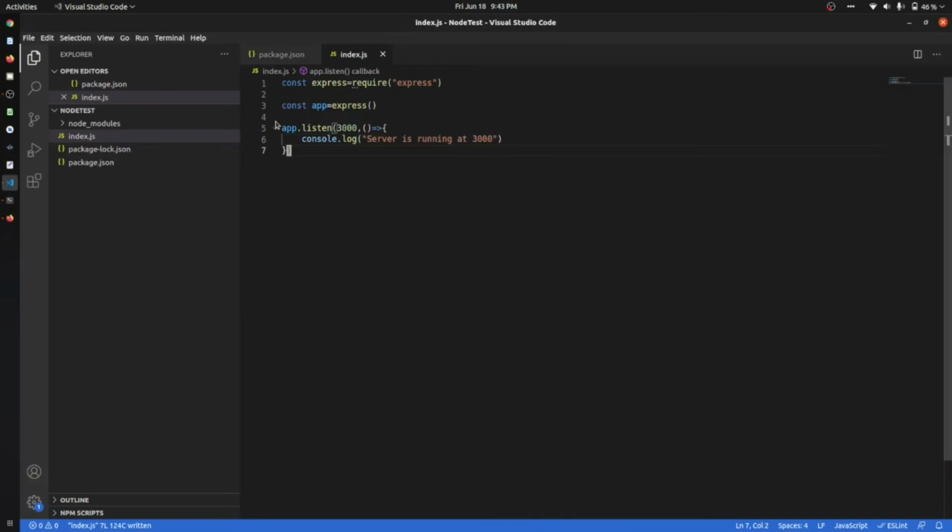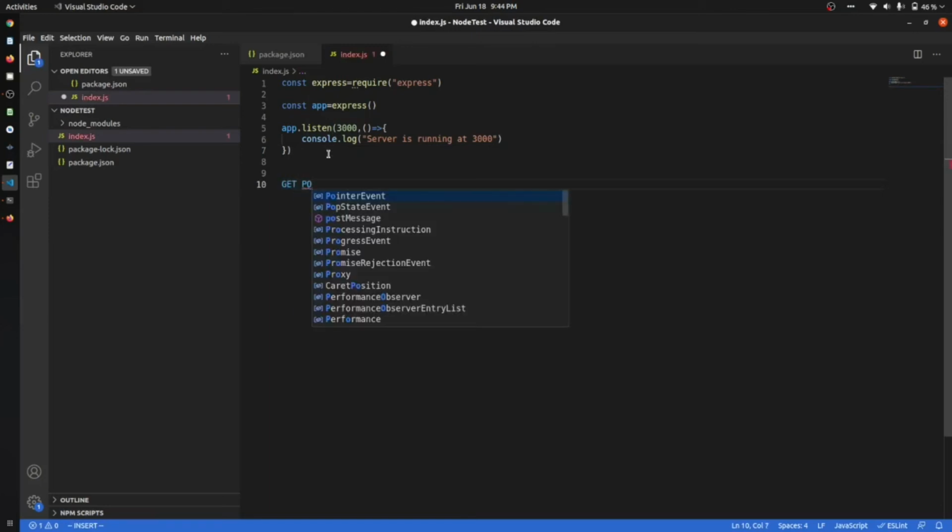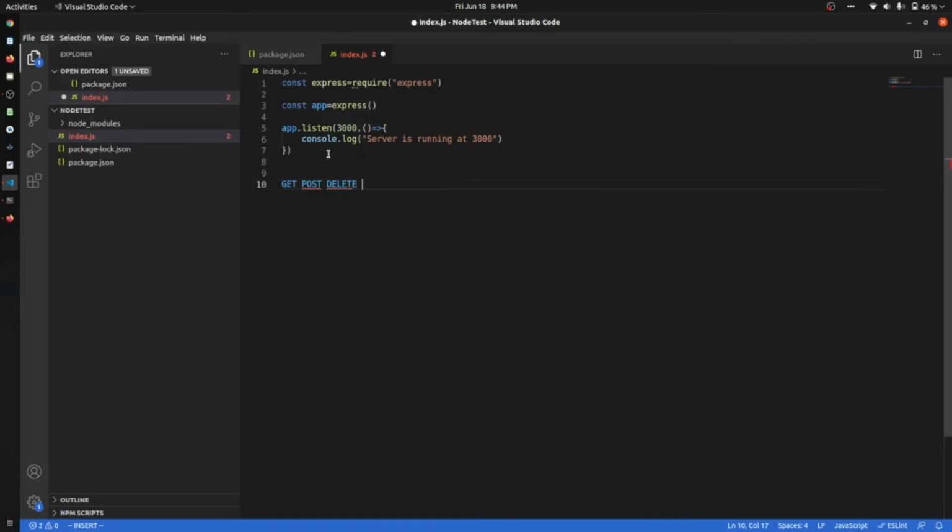Okay, and now let's create the APIs, because we have created this server and our server is running fine. So how can we create APIs? In APIs there are 4 main methods. One is get, one is post, one is delete, and one is put.